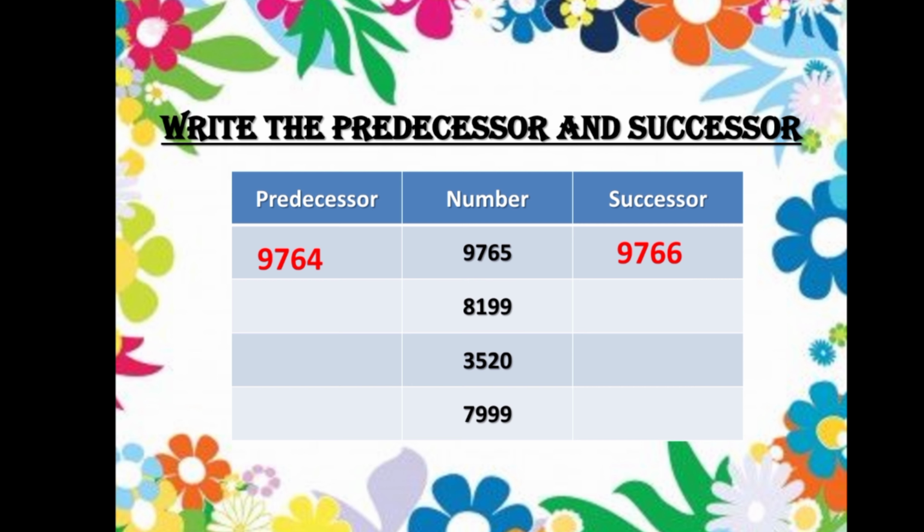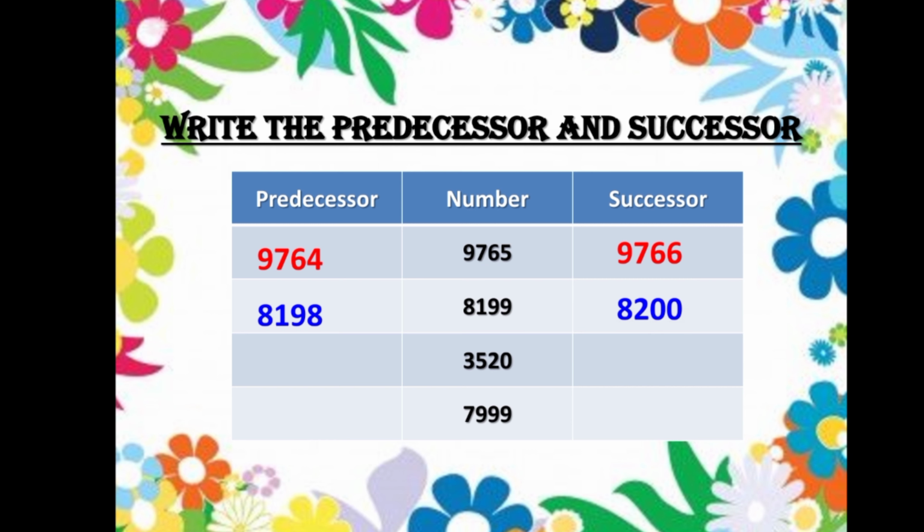And the successor is the next number, the number after this number, that is 9766. Now take the second question, 8199. What will be the predecessor of this number? 8198. And the successor will be, add 1. If you don't know what will be the successor, add 1 to this number and find the next number. That's the successor, 8200.